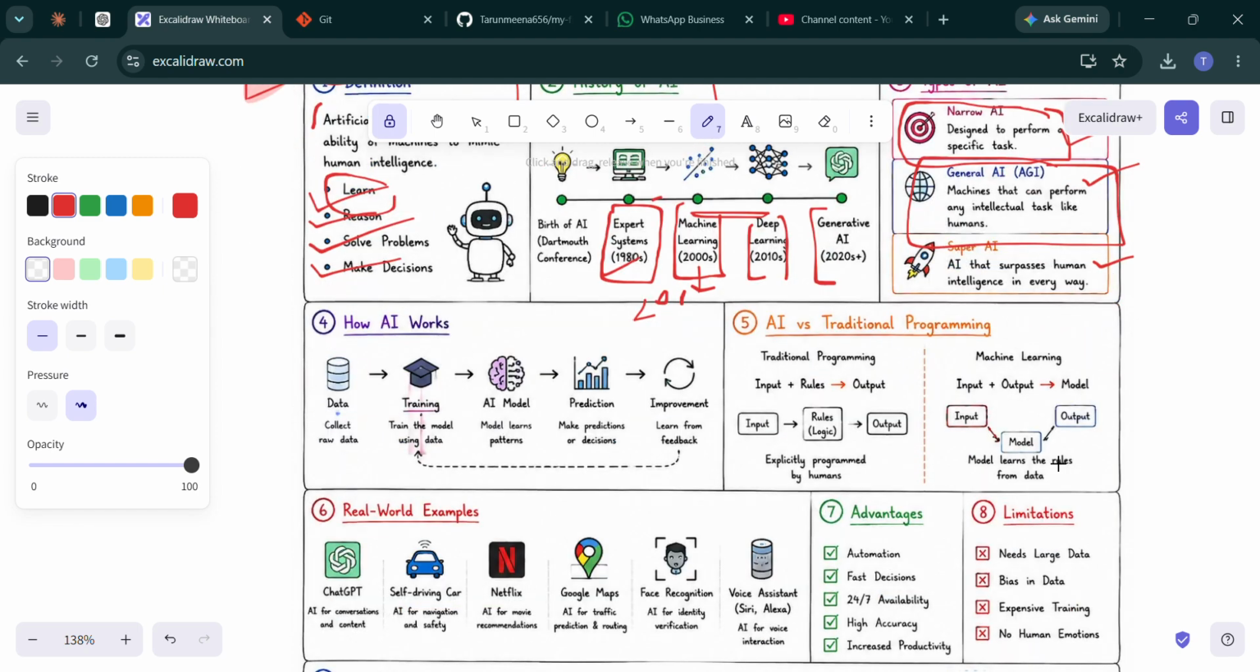Now the fourth topic is how AI works. Let's understand the AI workflow. First, we collect data. Everything starts with data, for example images, text, videos, audio, and customer information. The more quality data an AI has, the better it can learn.